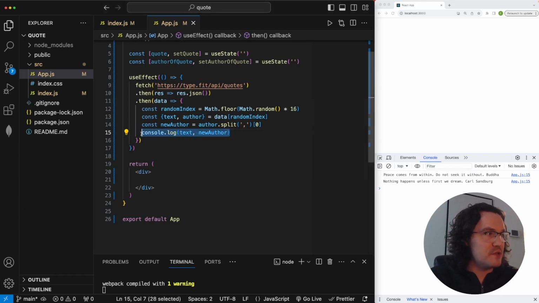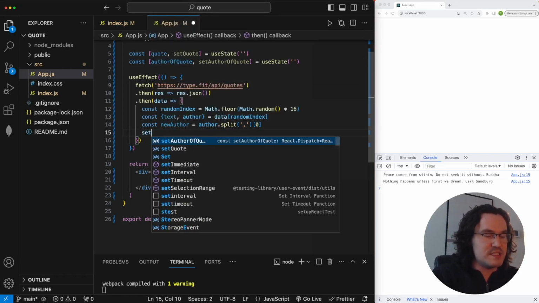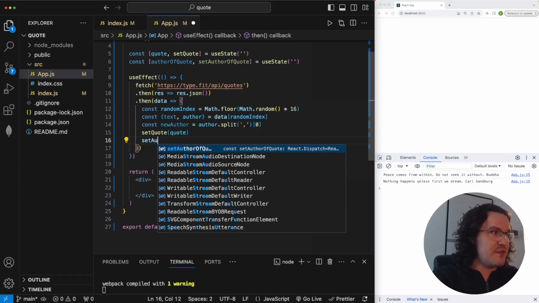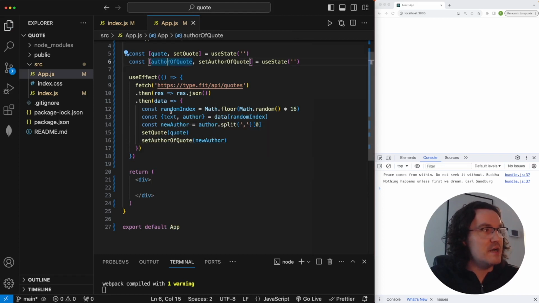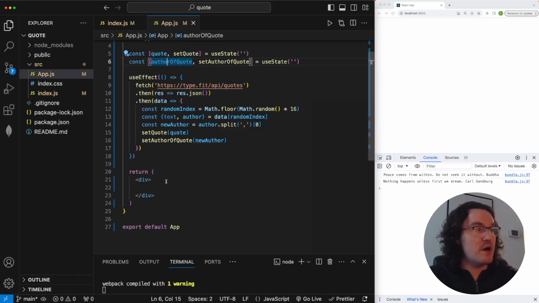We'll get rid of this console log, and we want to update now our state variables with the text and the new author. So this quote here, and author of quote, we'll go set quote to text, and set author of quote to new author. So now these state variables should be representing the data we want, the quote and the new author as well.